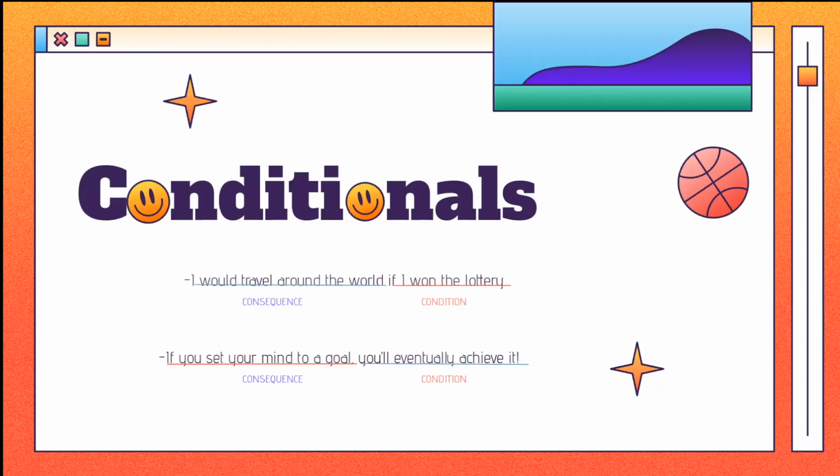Conditional sentences are statements discussing known factors or hypothetical situations and their consequences. Complete conditional sentences contain a conditional clause, often referred to as the if clause, and the consequence. For instance, I would travel around the world if I won the lottery. If you set your mind to a goal, you will eventually achieve it.